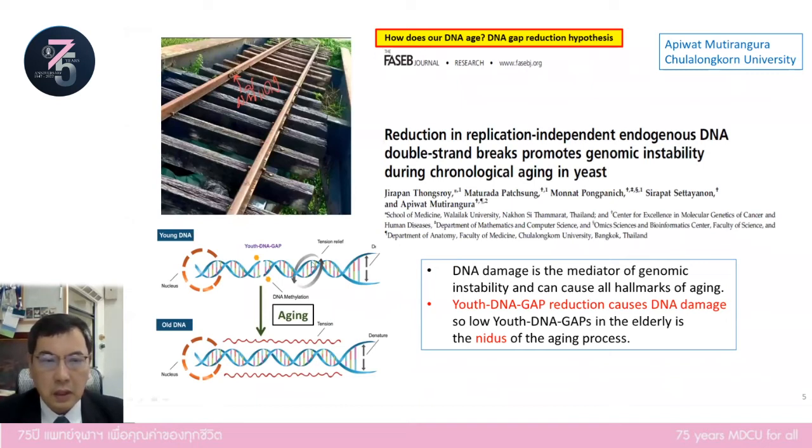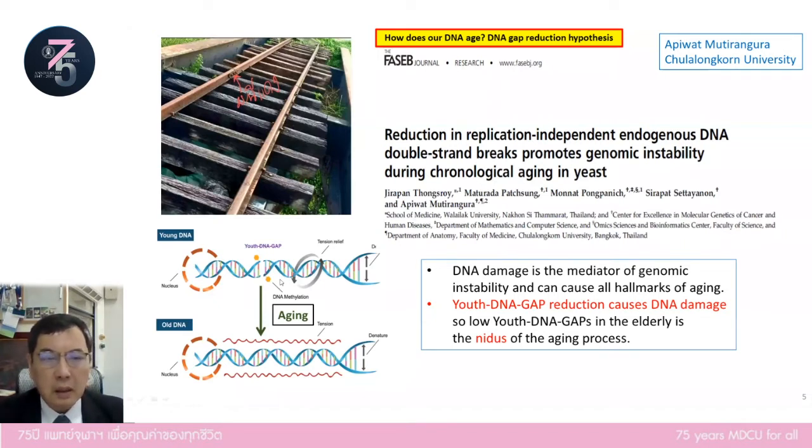In conclusion, in 2018 we studied the role of DNA gaps, and the role of DNA gaps is to increase DNA durability, as I explained earlier.